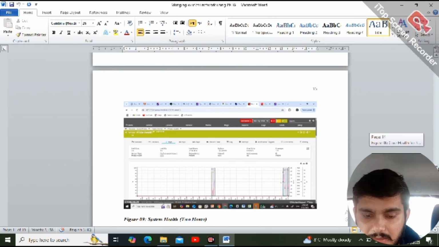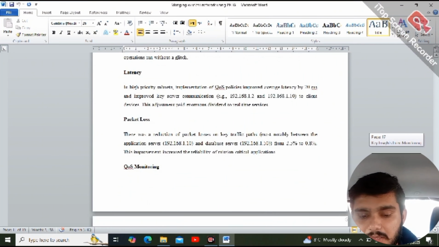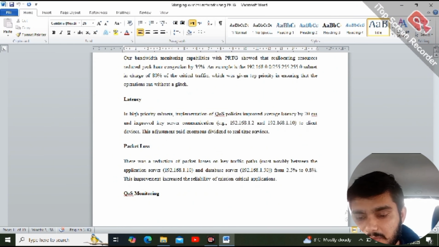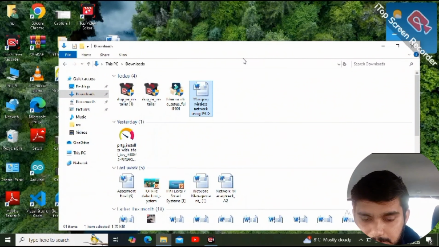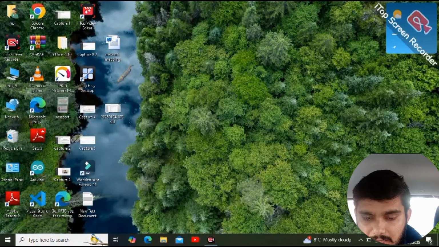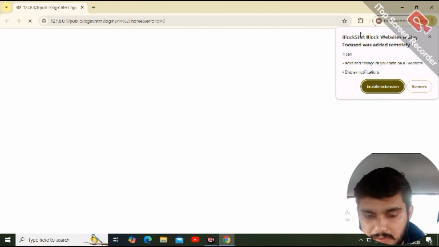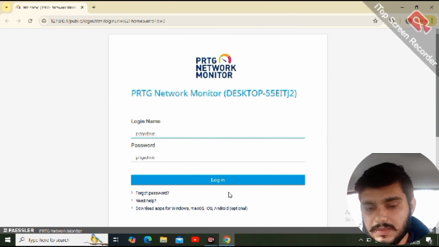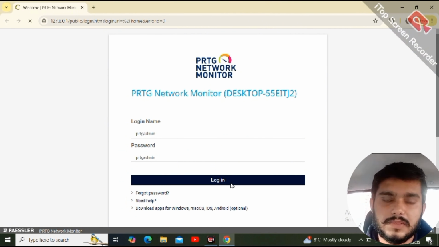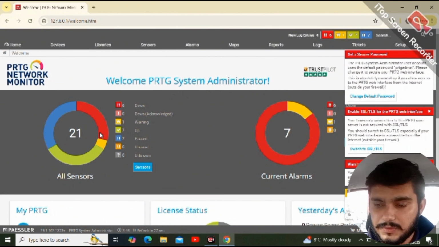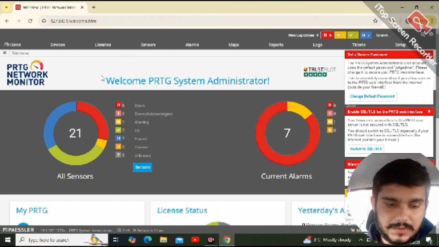And after that, all the rules about the using of PRTG are shown in the figure diagrams. At the end, all the references are included in my assignment. And now I'm going to use PRTG.